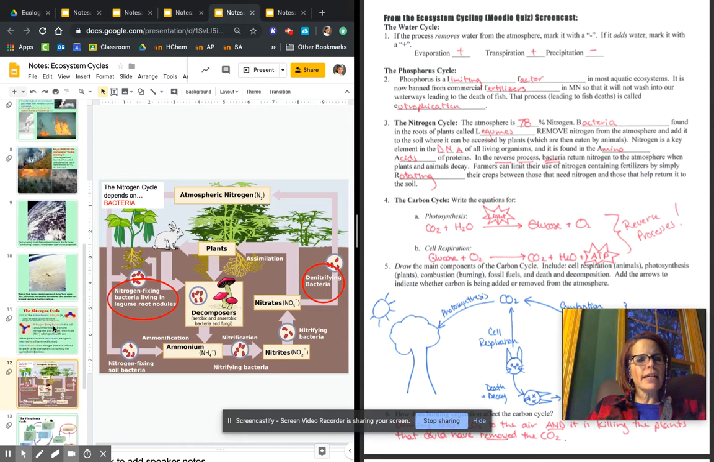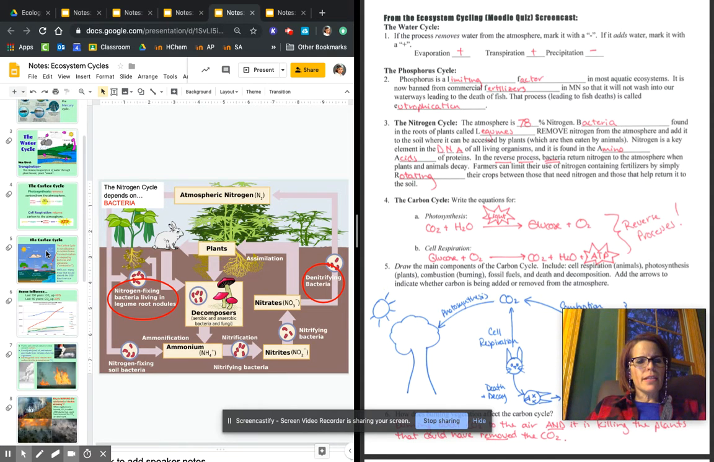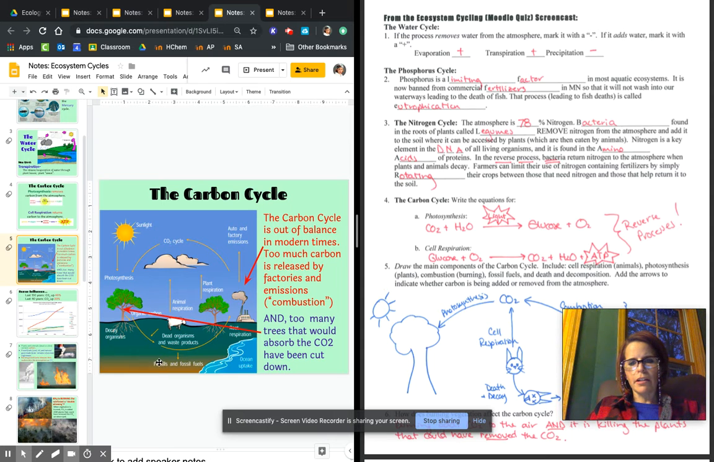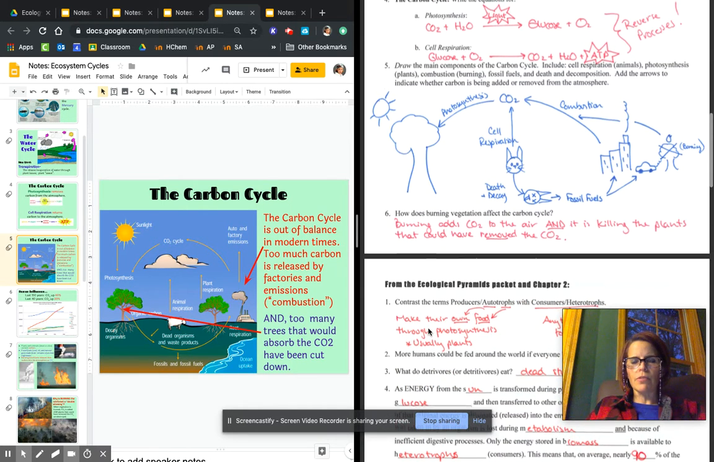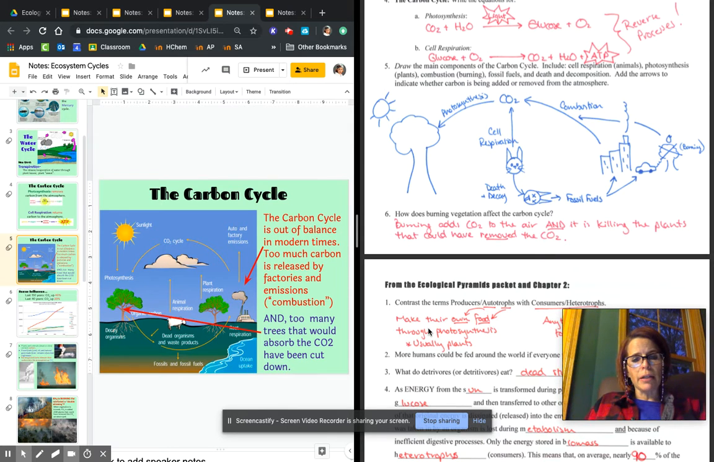All right, and then the last cycle that we talked about is the carbon cycle. This is a great diagram of the carbon cycle, and I drew it over here as well. Two parts of the carbon cycle are really out of balance right now: too many emissions, too much combustion, which is burning anything, adding carbon dioxide to the sky. During photosynthesis, plants are supposed to remove carbon dioxide from the sky. So they should be filtering our air and cleaning it up, and it should be no big deal.